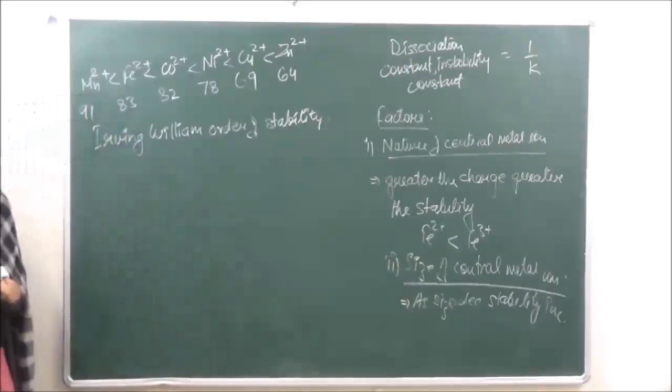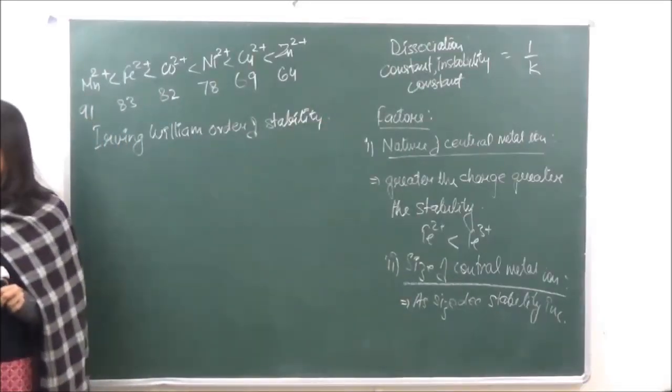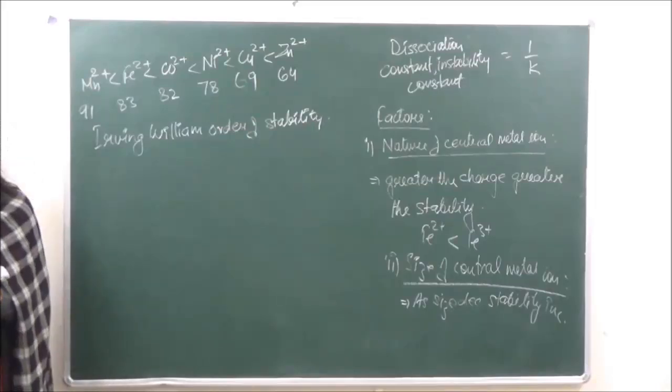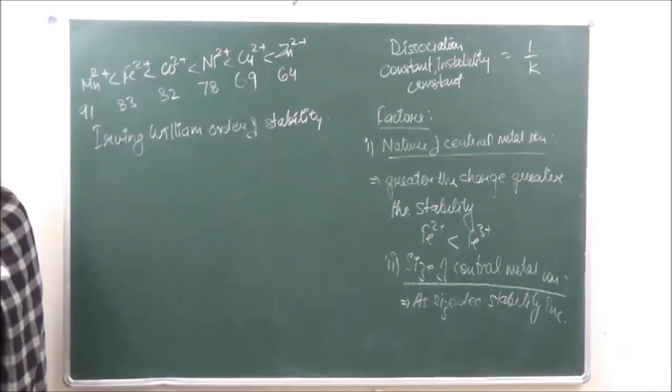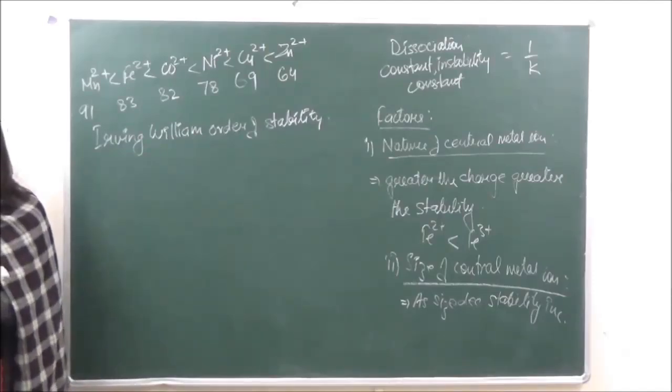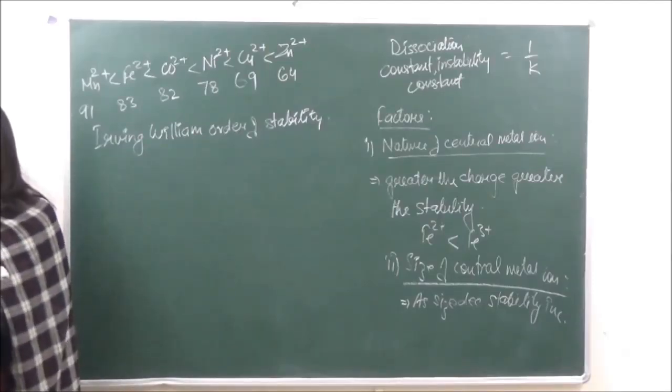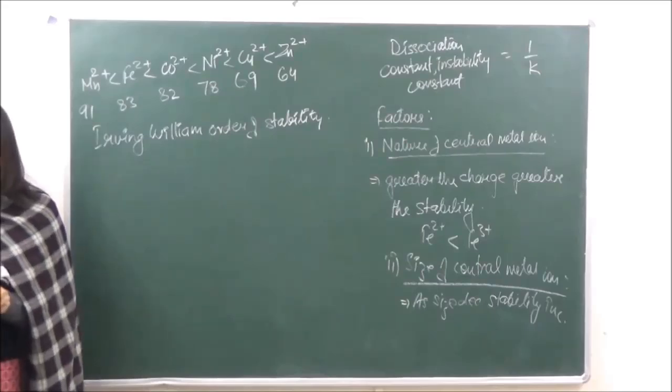Okay? So these are going to be the factors which are going to affect the stability of the ions. Now, we have only taken into account the central metal ion. So let's go on to the ligands over here.